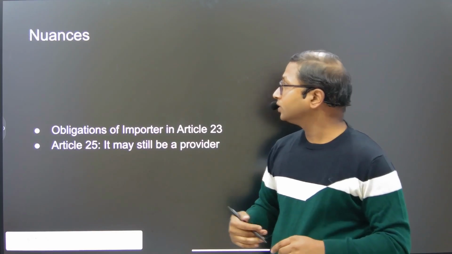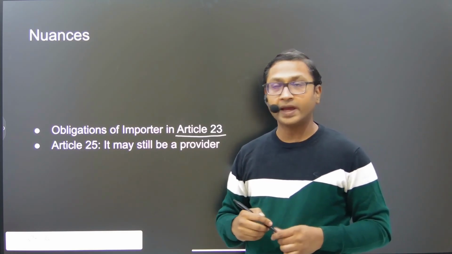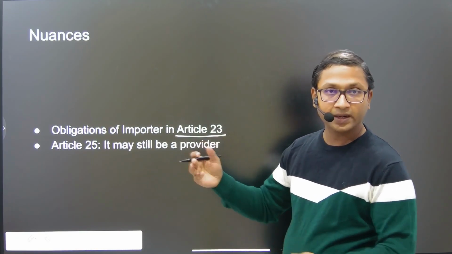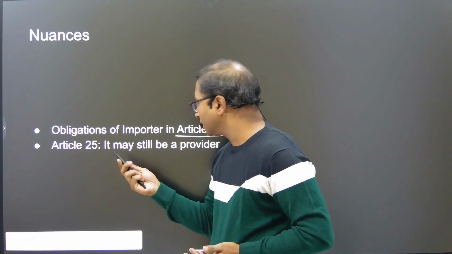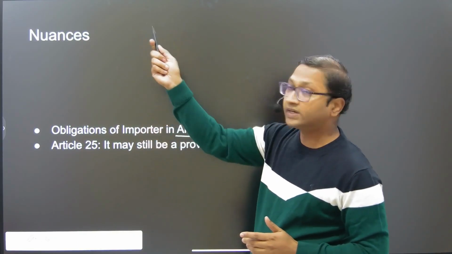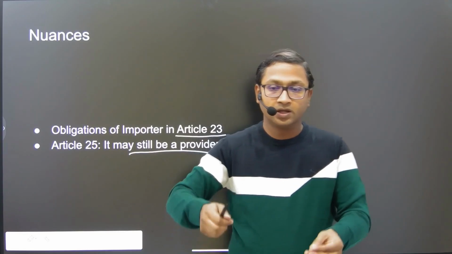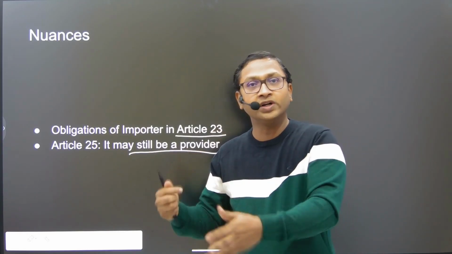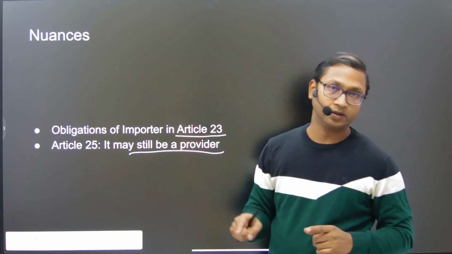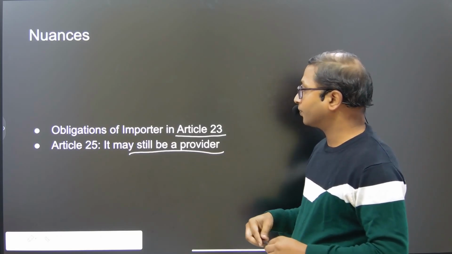Now, before we conclude, the obligations of importer are provided in Article 23 of the EU's AI Act. We'll talk about those when we come to that article. And like a lot of other entities that we have talked about in these videos, Article 25 marks those conditions where even an importer might become a provider. One of the conditions is that the moment an importer puts its own trademark or name on the AI, in that case it becomes a provider. So there's a very thin difference between all these entities, but they are all important.